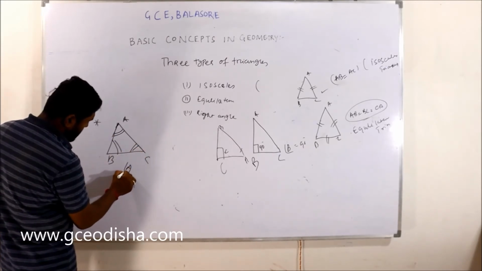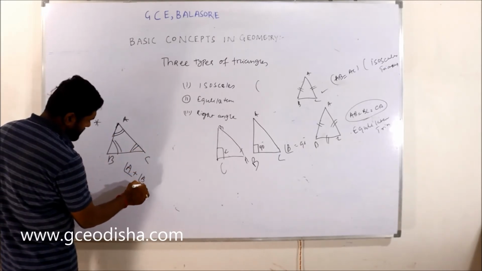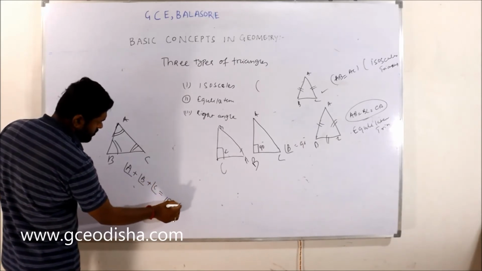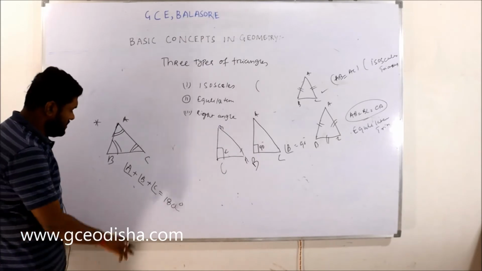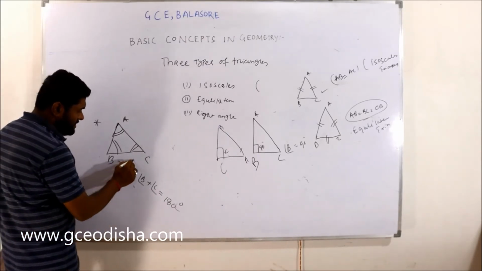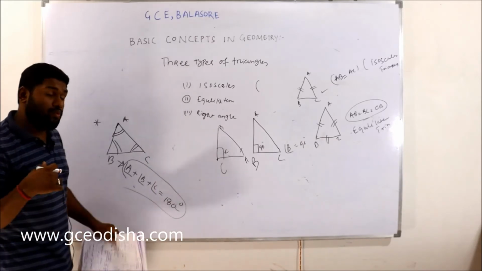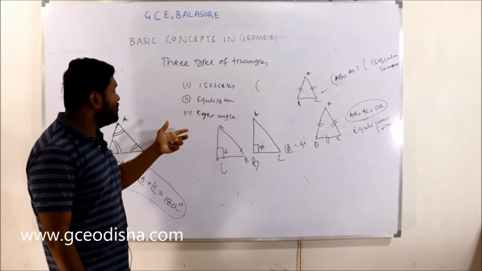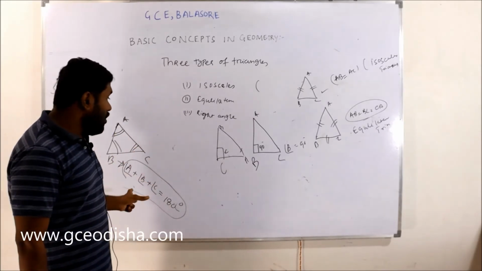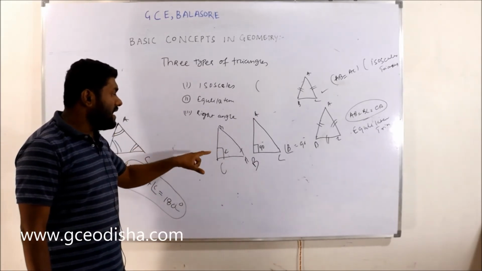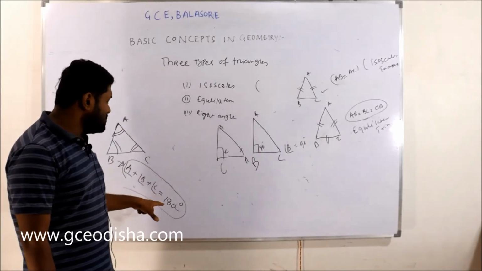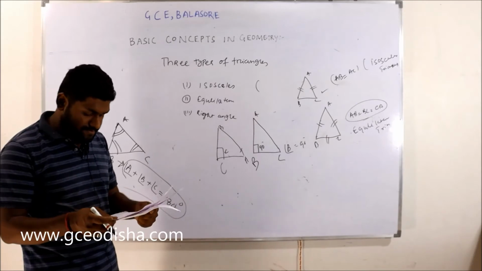If you combine them, it is 180 degrees. Whatever the triangle, either isosceles, equilateral, right angle, any triangle, any dimension, the three angles of a triangle, if you add them, will come to 180 degrees, right?